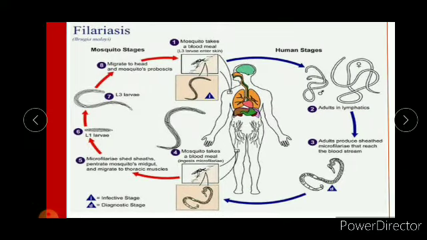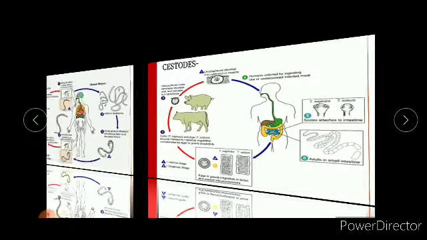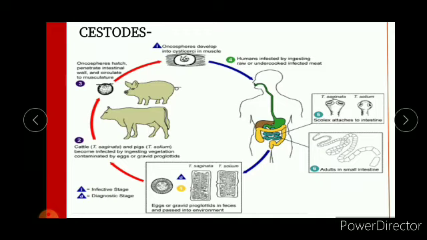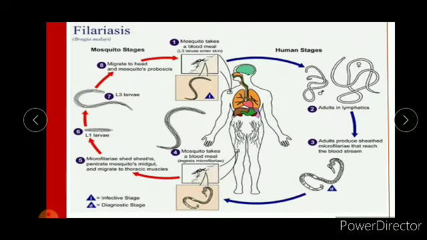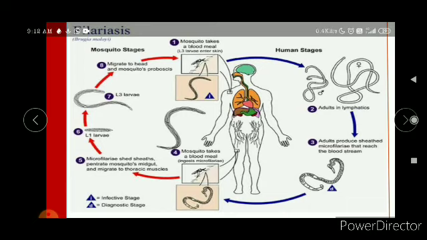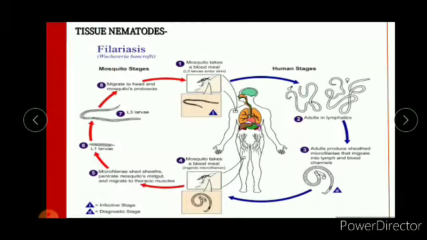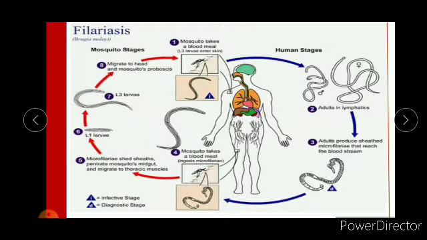So next, this is filariasis again, and you can see it there. This is a case of Brugia malayi, and this was of Wuchereria bancrofti. So you can review it there. It's quite similar.